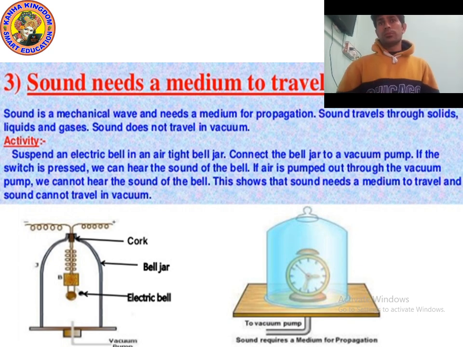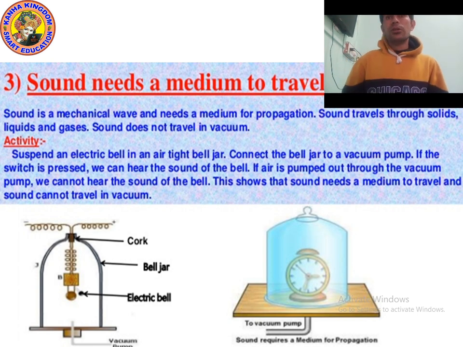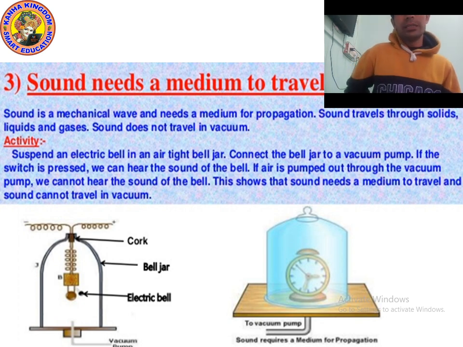We studied what is sound. Sound is produced due to the vibration of an object. Sound is a form of energy. Vibration is actually the rapid to and fro motion of an object. The sound produced by a vibrating object travels through a medium to a listener. The medium can be solid, liquid, or gas, any.